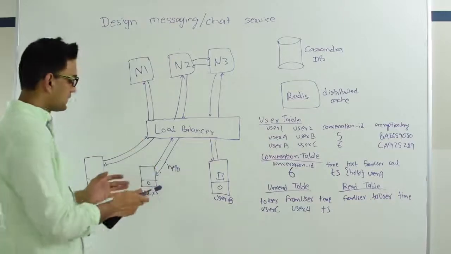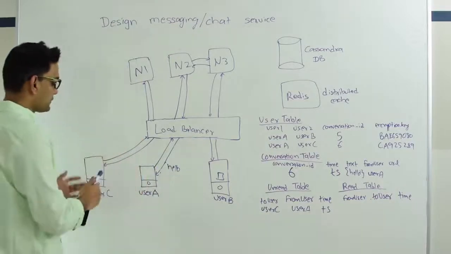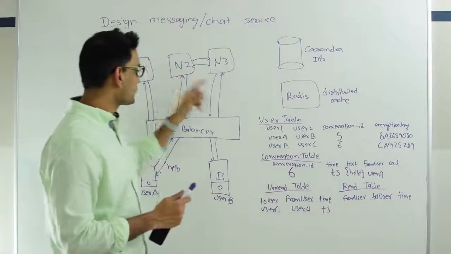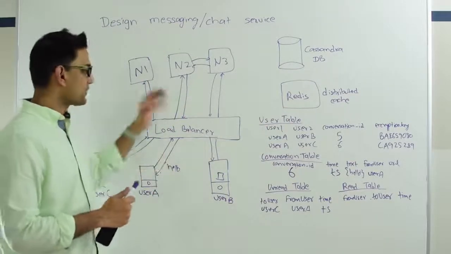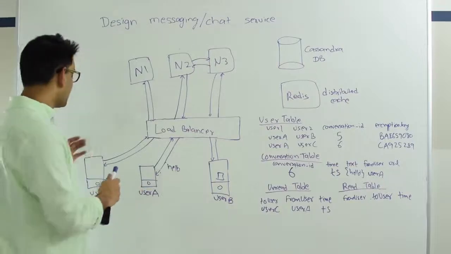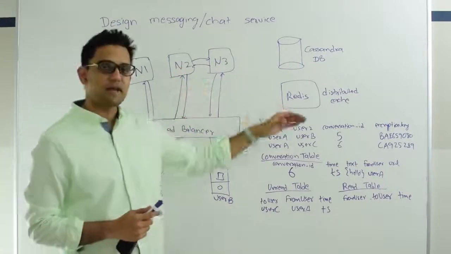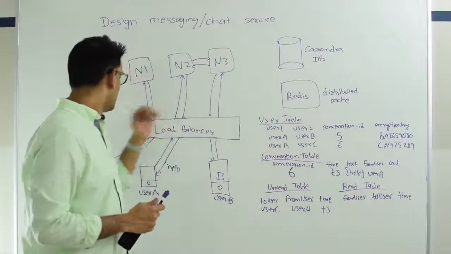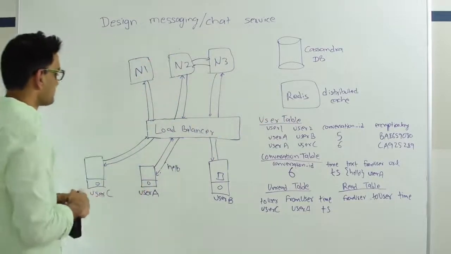So other users like user A, who is a friend of user C, would now know that user C is online. Why? Because N2 is constantly looking into the Redis to see which friends of user A are online. As soon as user C comes online, N1 updates that into Redis, and N2 reads that. So he knows that user C is online, so he's going to notify that information to user A.